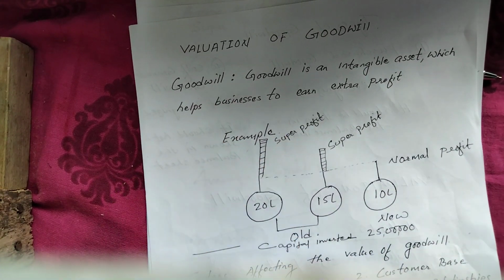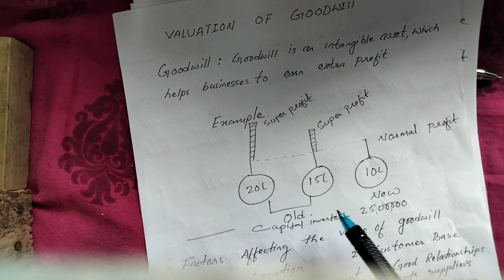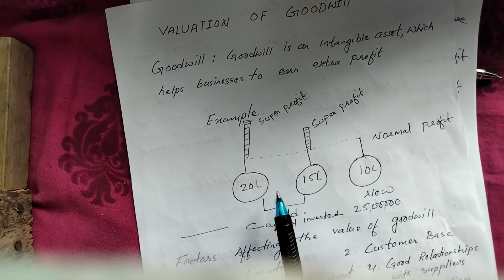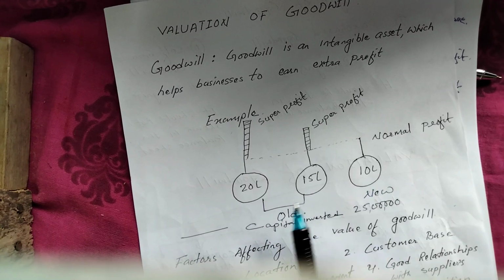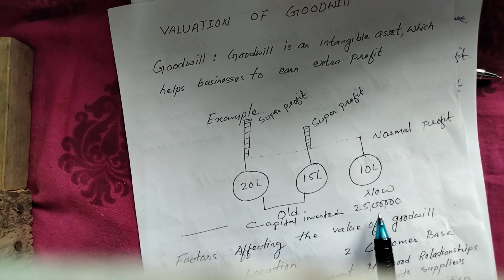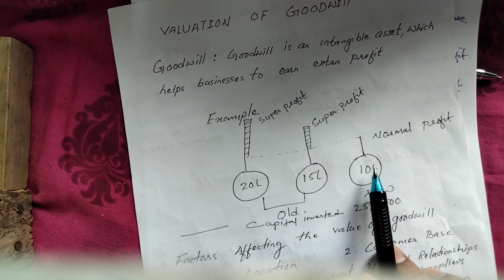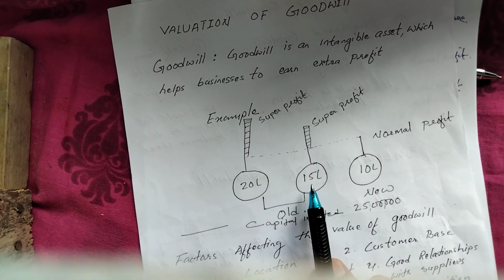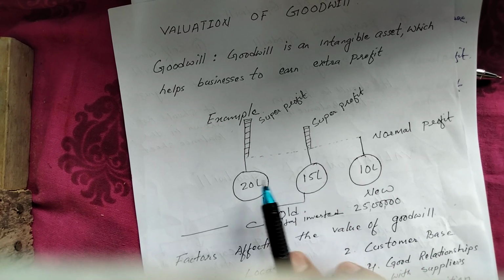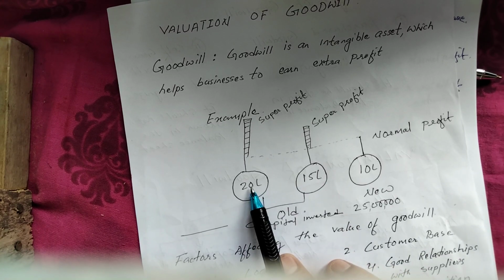While explaining the goodwill concept, I discussed this particular example. Under this example we had three companies or three businesses, and they have invested the same amount of capital. This is the new business, and these are old businesses. This was established 5 years before and this was established 10 years before.